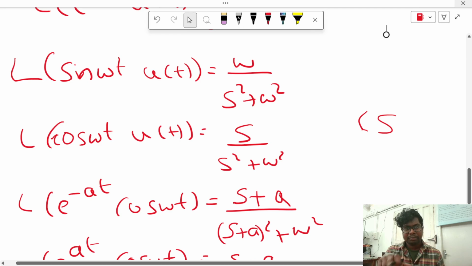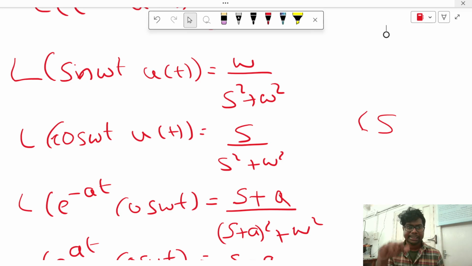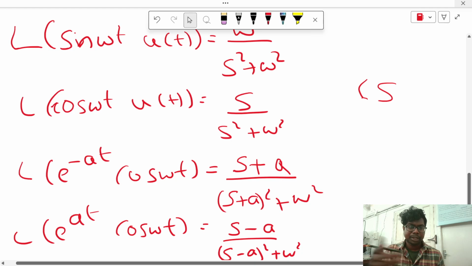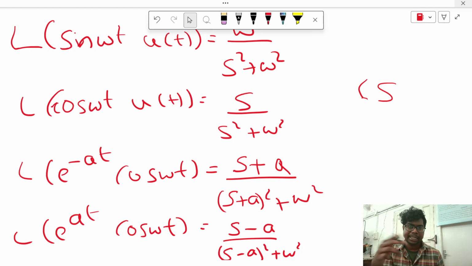Now we have to expand the formula by multiplying cos with e power minus at. Laplace of e power minus at cos omega t: here e power minus at is there, so minus means in the s domain it will come positive. And cos is there, so the numerator will come as s. So s plus a by s plus a whole square plus omega square. Same, the extension of the formulas: Laplace of e power at cos omega t. Simple. Here t is positive, so the s domain should be negative: s minus a by s minus a whole square plus omega square.